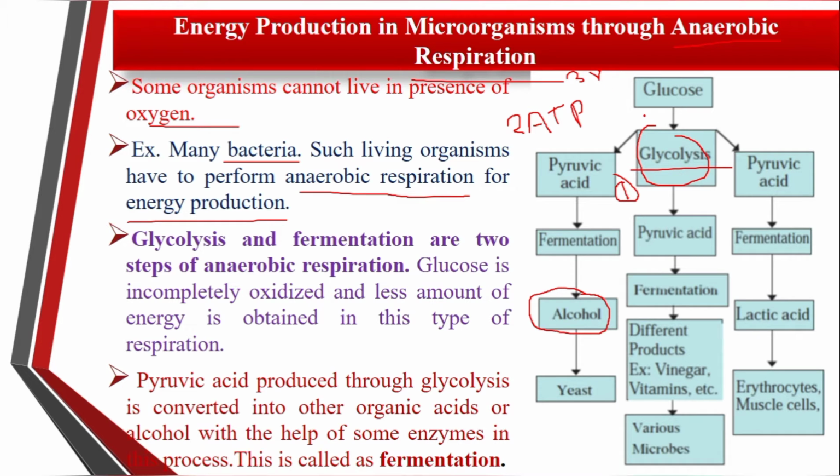It is also called the EMP pathway. This glycolysis stage was first discovered by Embden, Meyerhof and Parnas, so it was named the EMP pathway, which occurs in the cytoplasm. Each glucose molecule is broken down into 2 molecules of pyruvic acid.